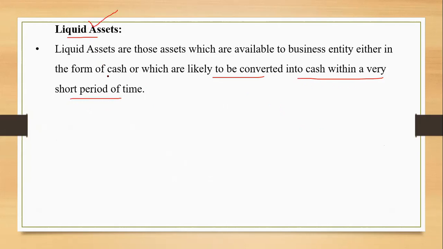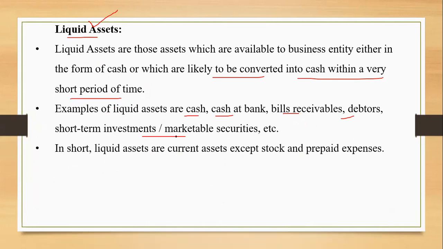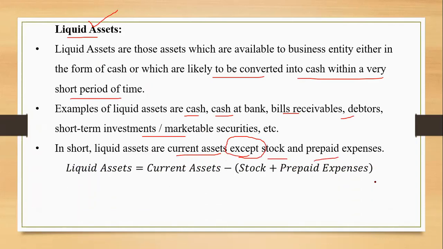All are current assets except those two. Examples of liquid assets are cash, cash at bank, bills receivable, debtors, short-term and marketable securities. Liquid assets are current assets, except the two, that is stock and prepaid expenses. We do have a formula as well. Please remember this formula for 1 marker question. In class 12, this will be very common in one of the chapters, that is ratios.